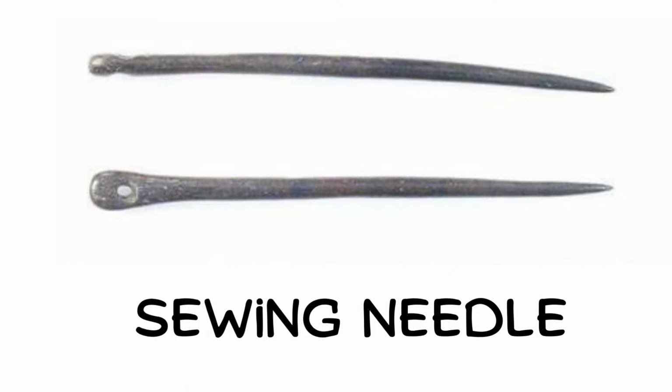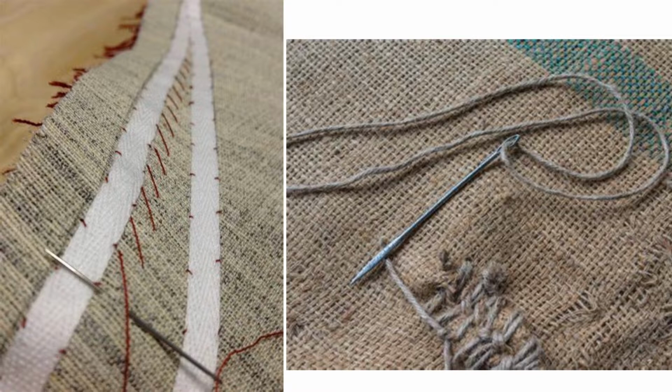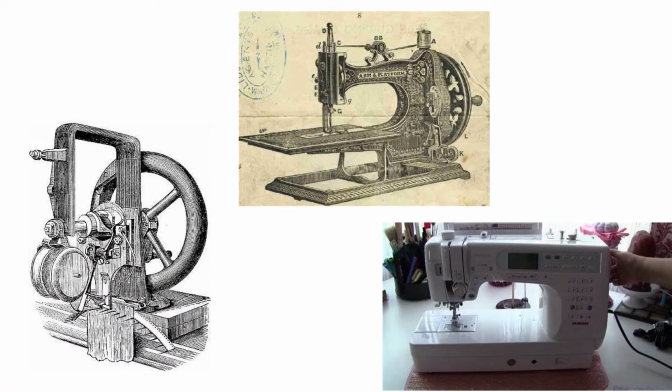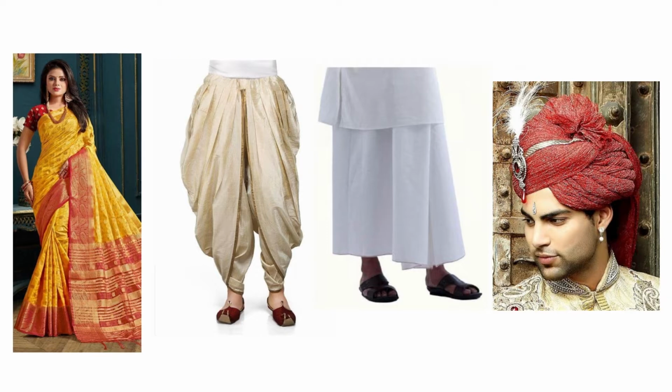With the invention of the sewing needle, people started stitching fabrics to make clothes. Stitched clothes have gone through many variations since their invention. But is it not amazing that even today, sari, dhoti, lungi or turban is used as an unstitched piece of fabric.